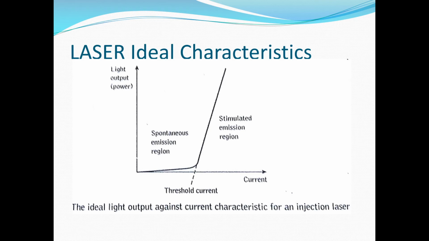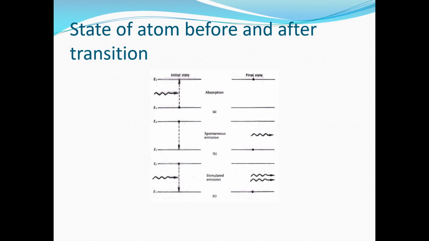Now before going to these ideal characteristics, we will see some basic steps to form the laser beam, so that we will be able to understand the spontaneous emission region and stimulated emission region shown in the ideal characteristics of the laser. Basically there are three basic processes required to generate lasers. First is absorption, second is spontaneous emission, and third is stimulated emission.